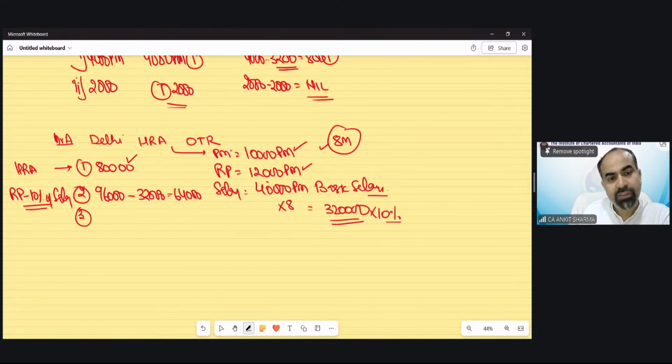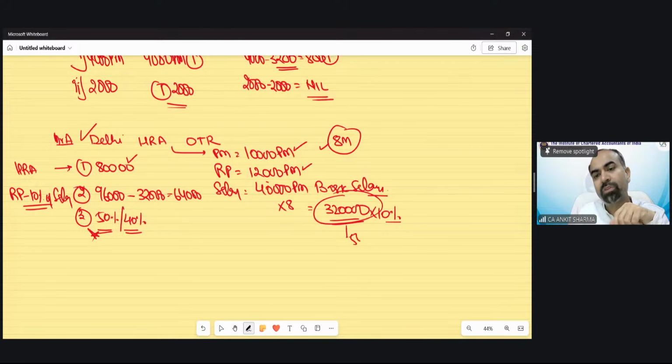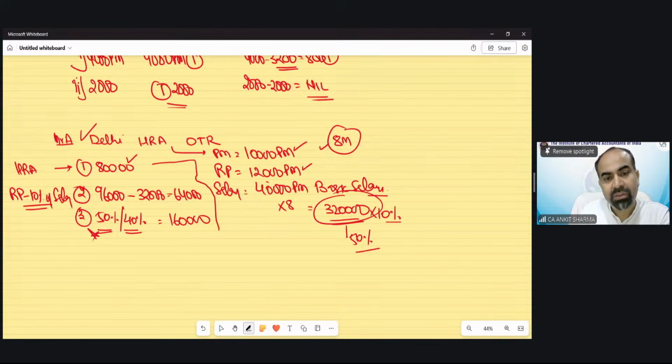Now the third is 50% or 40% of salary. So because he resides in Delhi, we'll take 50%. Delhi, Mumbai, Kolkata, Chennai. We have to take 50%. So 50% of salary. 50% of it. That means 1,60,000. Out of these three limits, the lowest is going to be exempted. So 80,000, 64 and 160. The lowest value would be 64,000 rupees. Now, this is called HRA exemption.